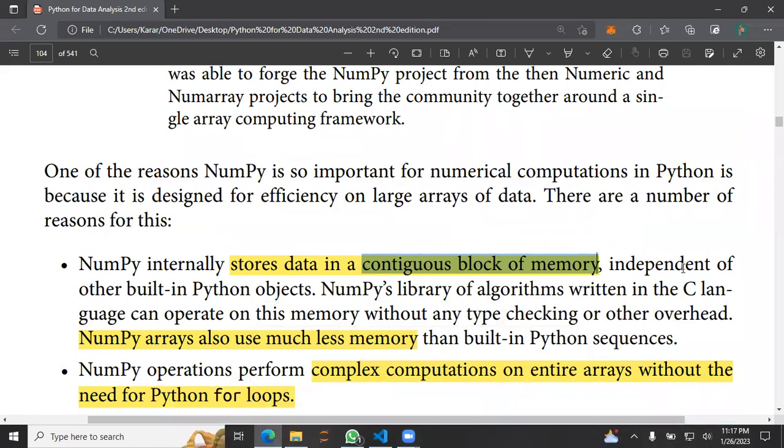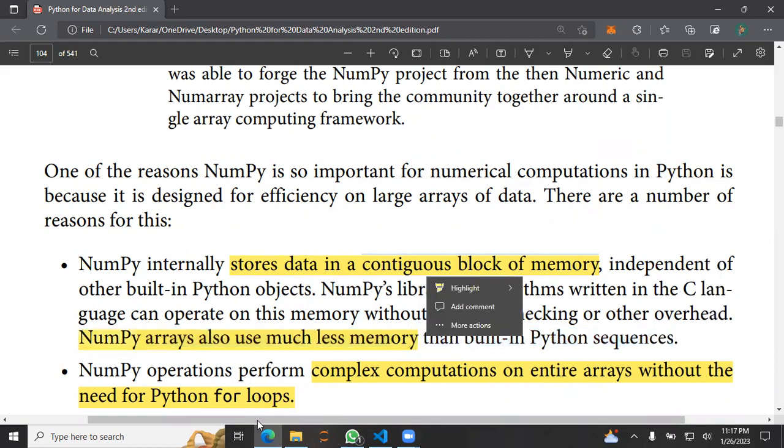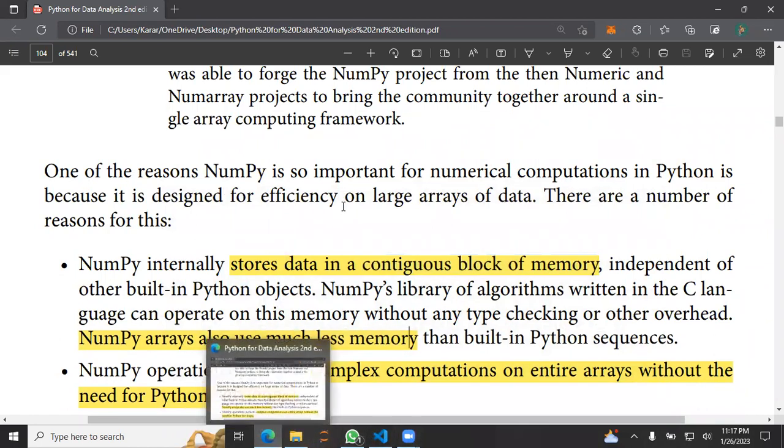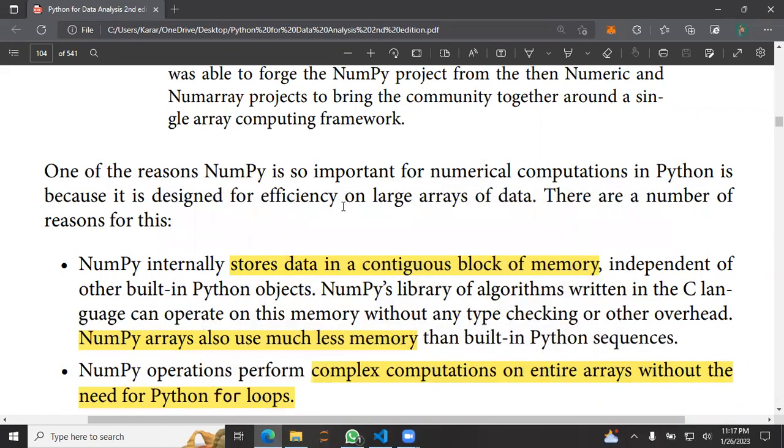So yeah, independent of other built-in Python objects, it doesn't really depend on anything. It has its own way of storing itself in the memory. NumPy library of algorithm written in C language can operate on this memory without any type of checking. NumPy array also uses much less memory than built-in Python sequences. I don't know why, probably because it's written in C. That's what makes it more memory efficient.